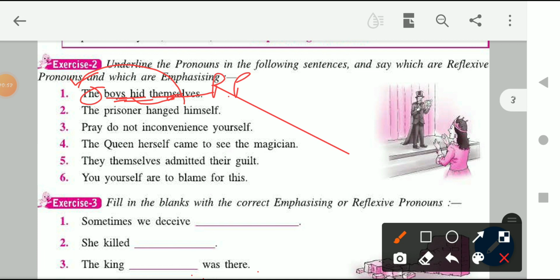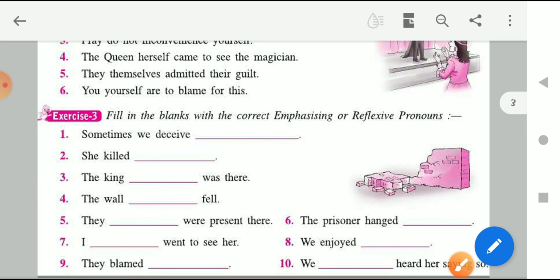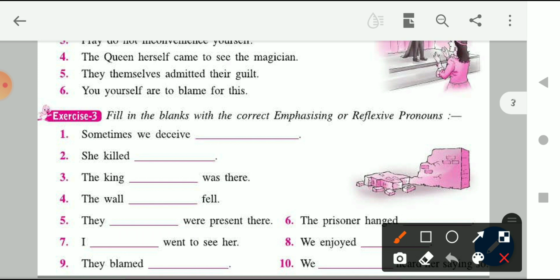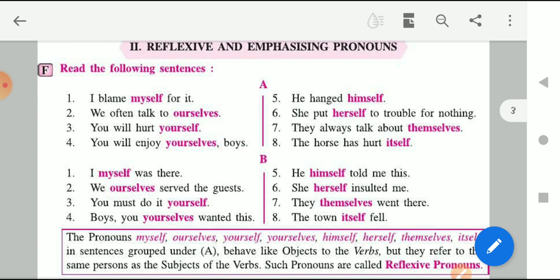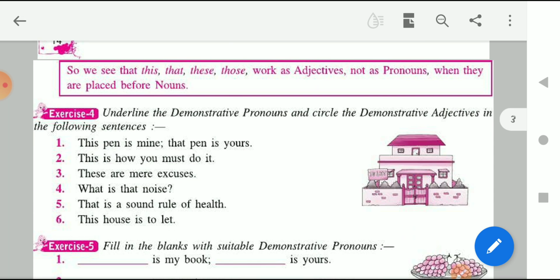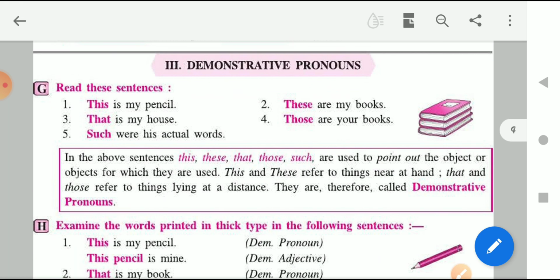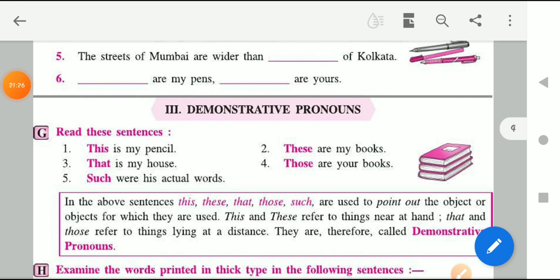Now let's move on to the third exercise. What you have to do in the third exercise? Fill in the blanks with the correct emphasizing or reflexive pronoun. So you simply have to put the reflexive or emphasizing pronoun which you feel the sentence requires. According to the requirement of the sentence, you have to fill the pronoun here, and the pronoun should be a reflexive or emphasizing pronoun. Children, so here we have done reflexive and emphasizing pronouns. Now we are going to move on to demonstrative pronouns.